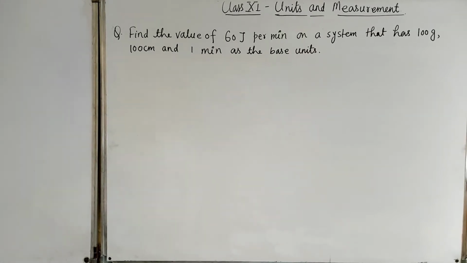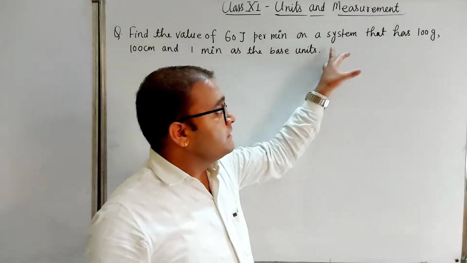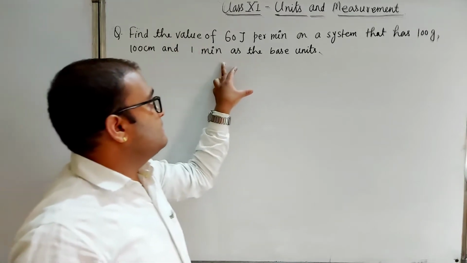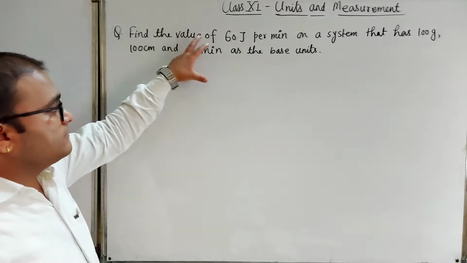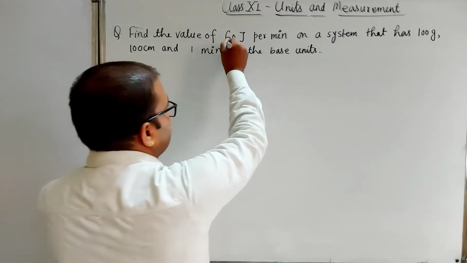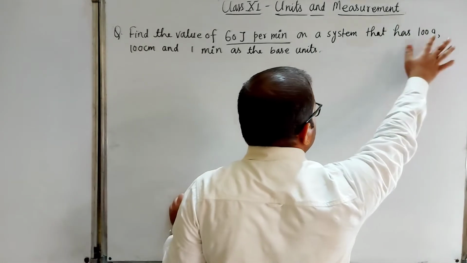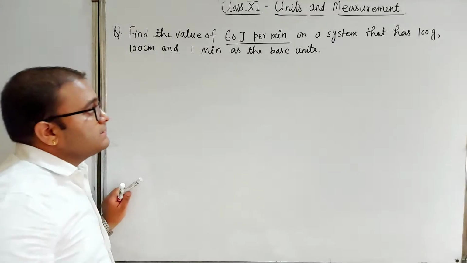Okay, next question is here. Find the value of 60 joule per minute on a system that has 100 gram, 100 centimeter and 1 minute as the base units. Okay, so in this question, see, it is saying find the value of 60 joule per minute. This is the physical quantity. In which system do we have to find its value? In a system which has 100 gram, 100 centimeter and 1 minute as the base units.